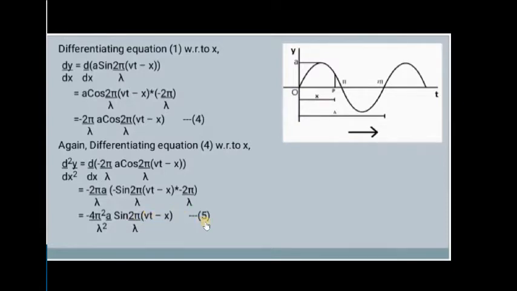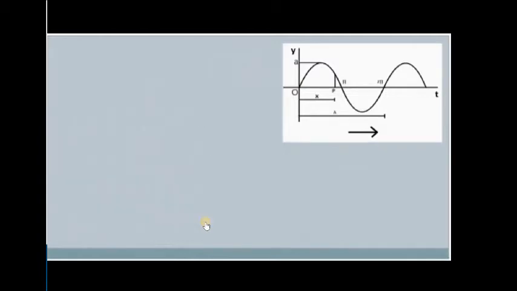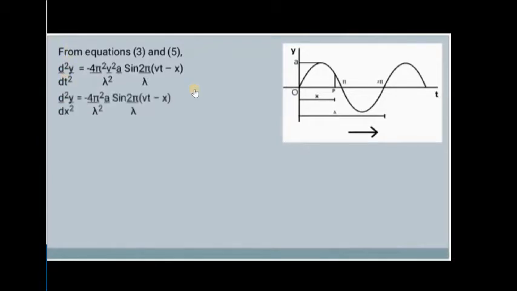Now we need to compare this third equation with the fifth equation. When we compare the third and fifth equations, we arrive at the expression that relates d square y by dt square and d square y by dx square.